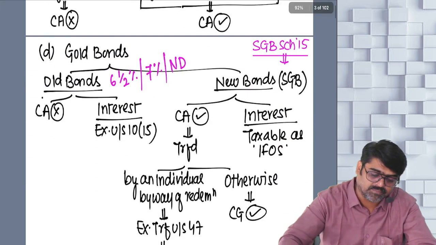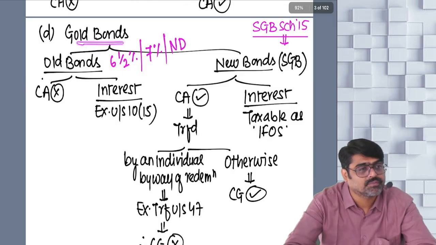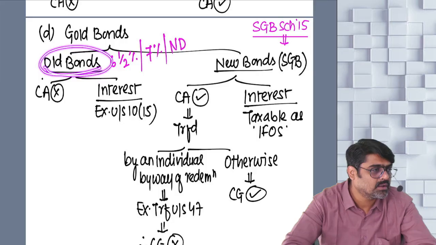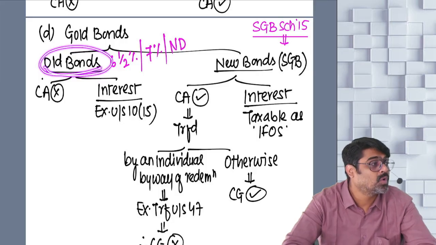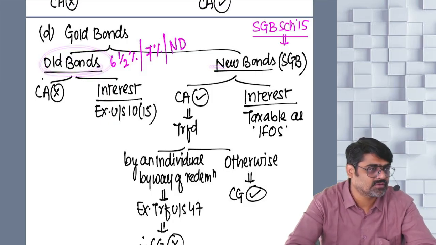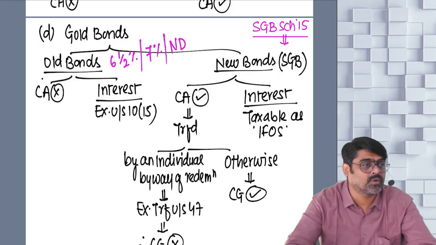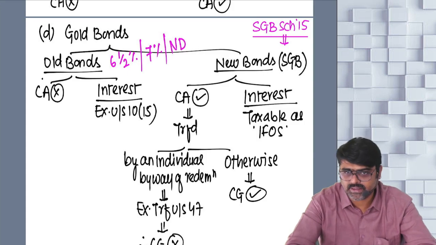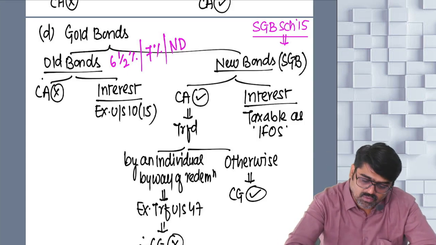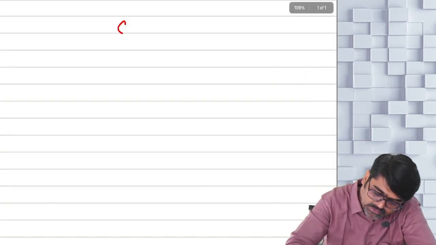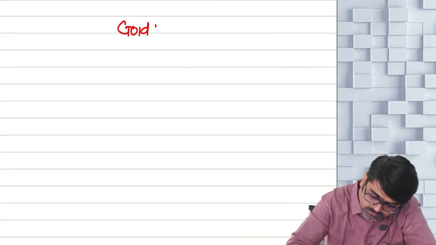Next one. Now we are talking about gold bonds. Gold bonds issued earlier are known as old gold bonds, and a few gold bonds have been issued in recent times in the form of sovereign gold bonds, SGBs. They are treated as new gold bonds. So gold bonds are of two types. First, old gold bonds.